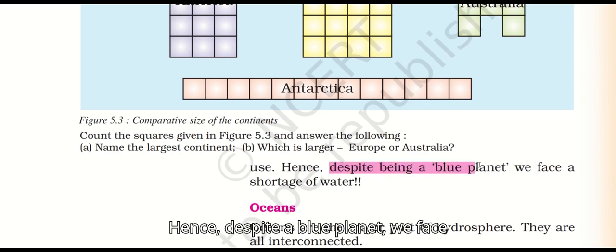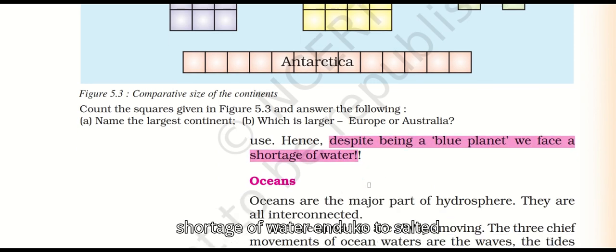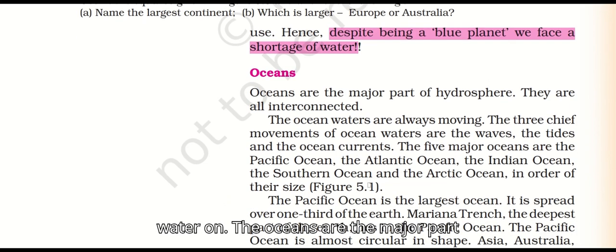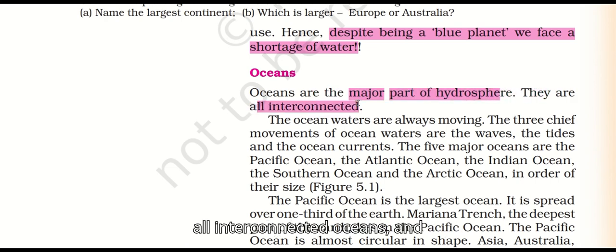Hence, despite being a blue planet, we face shortage of water. ఎందుకు? Too salty water ఉంది. Oceans are a major part of the hydrosphere. They're all interconnected. Oceans waters are always moving. అందుకే రన్నింగ్ వాటర్స్ అంటాం దాన్ని.